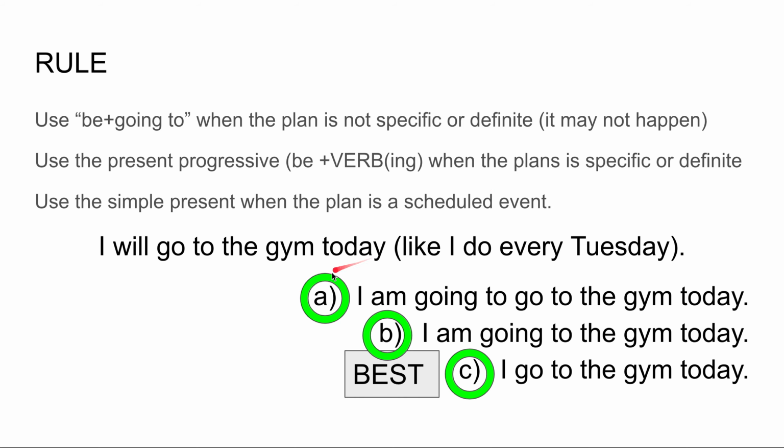All right. A and B are also okay. A, maybe it's definite and not specific. And B, maybe it is. A, maybe it's not definite. Maybe it's not specific. And B, maybe it is definite and specific and certain.